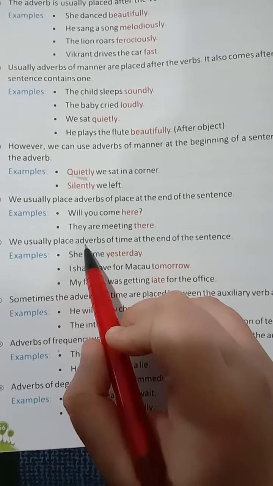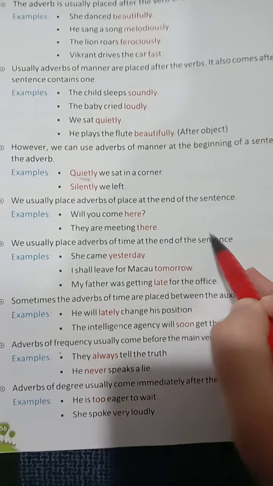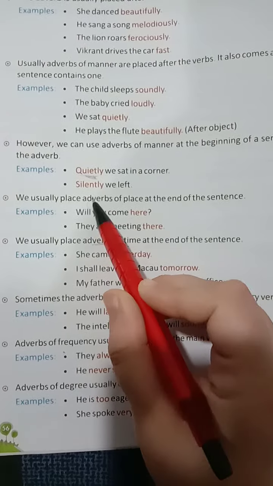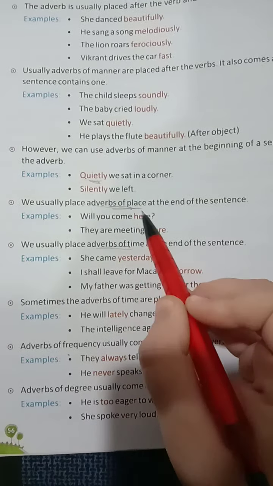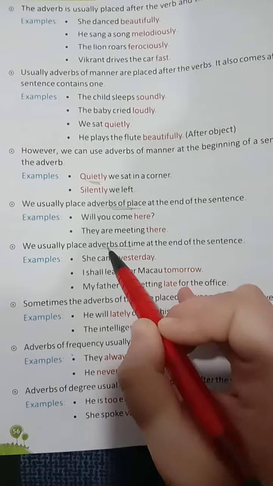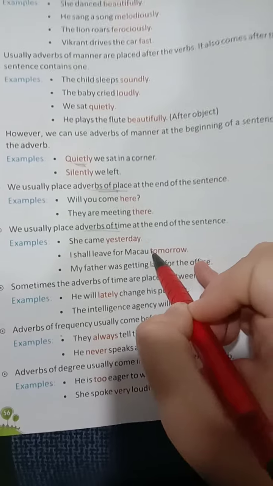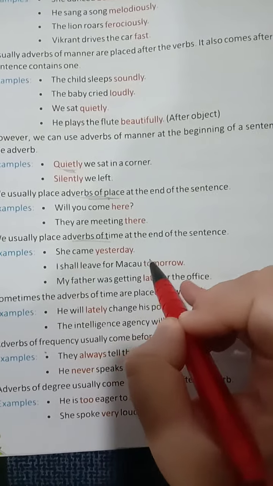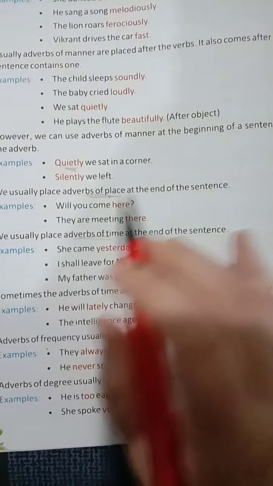We usually place adverbs of time at the end of the sentence. Adverbs of place are also placed at the end of the sentence, and time is also placed at the end of the sentence. So, she came yesterday. I shall leave for Macau tomorrow.